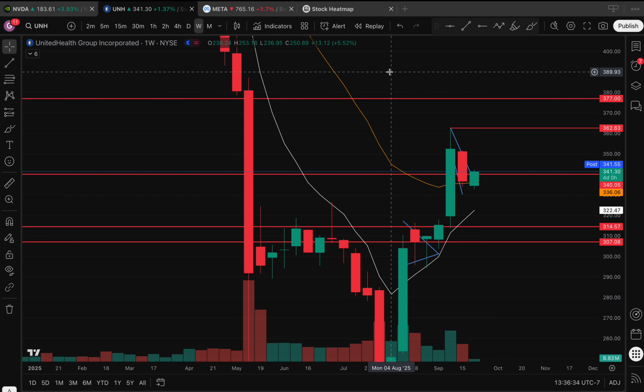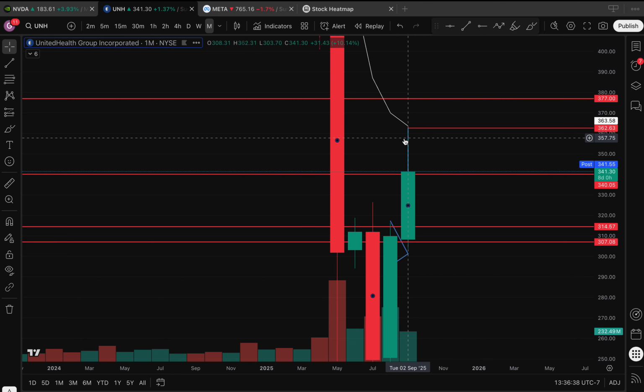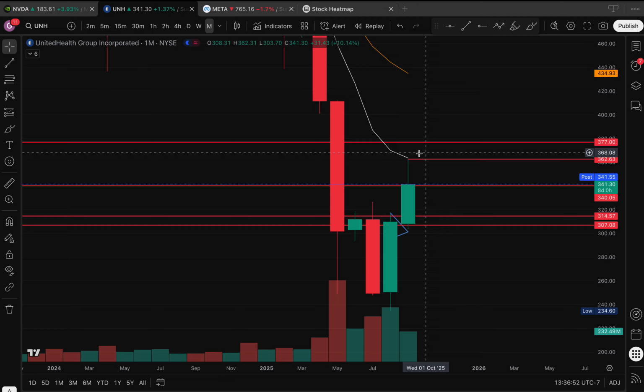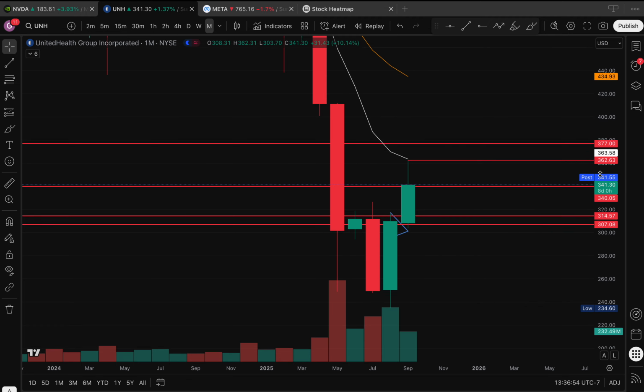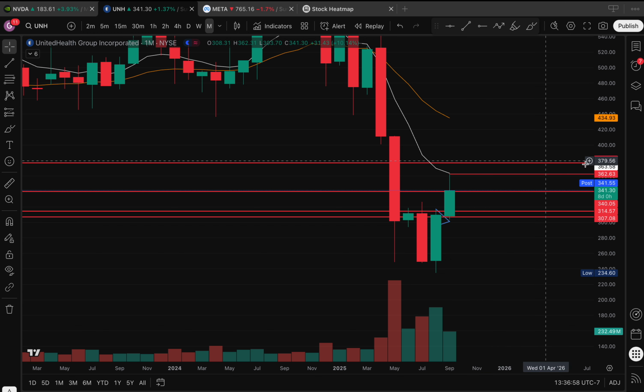But you also got to note that we are, let me delete this trend line so I can see what I'm looking at. But just keep in mind that price did reject from the 80 EMA on the monthly time frame. So I expect sellers to pop up again, but if we do manage to break out 362, we could really fill the gap on the daily time frame to 377.